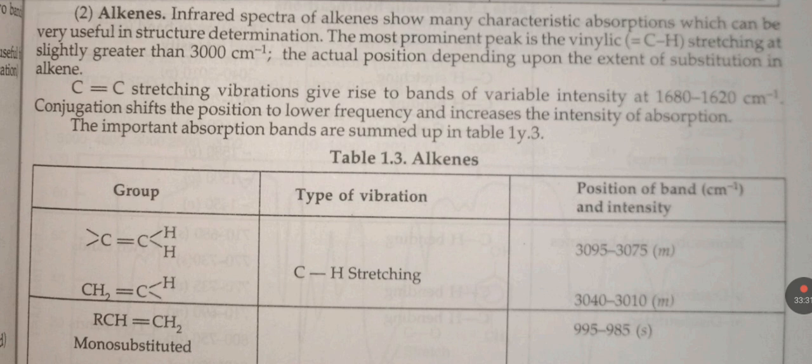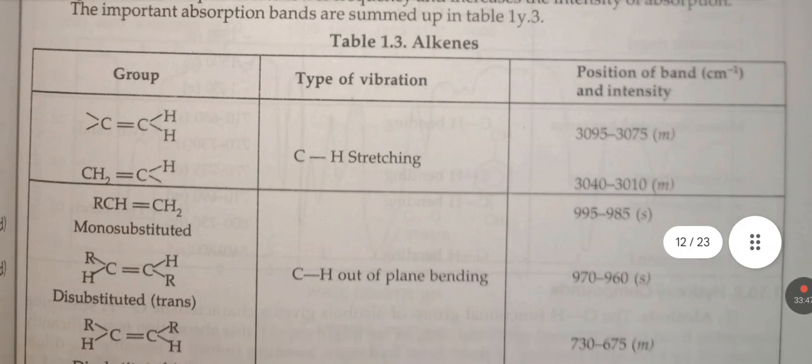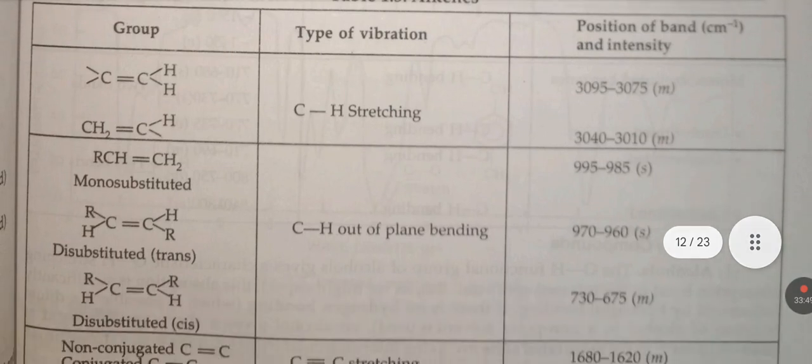Conjugation shifts the position to lower frequency and increases the intensity of absorption. The important absorption bands are summed up in table 1.3. This table gives the alkenes, their types of vibration, and position and intensity of the band.